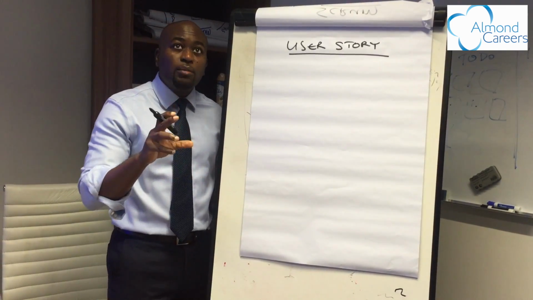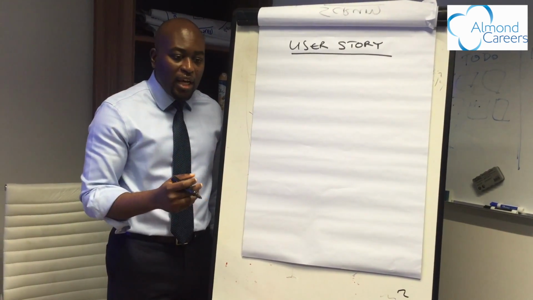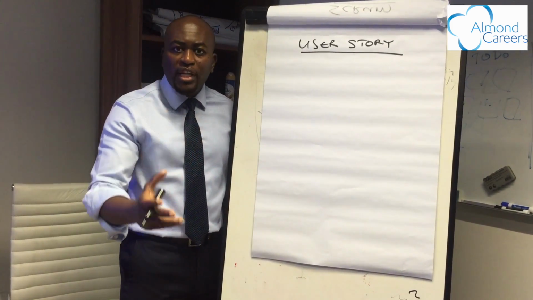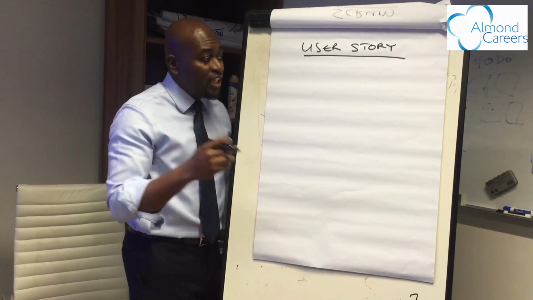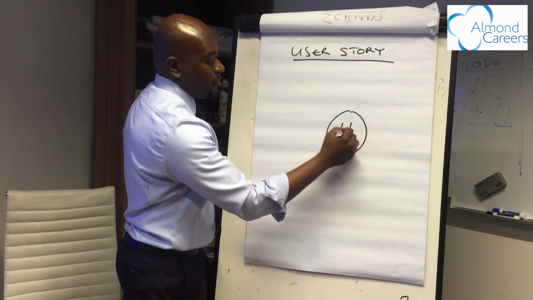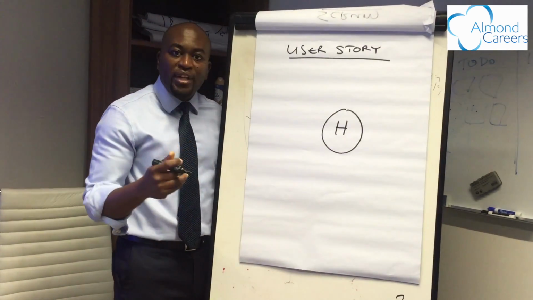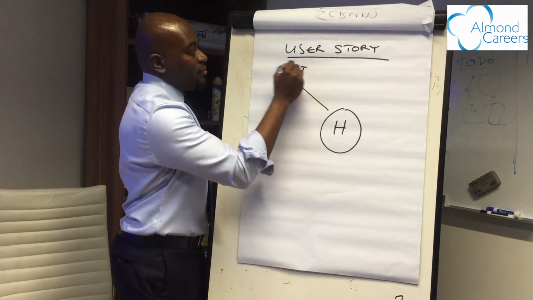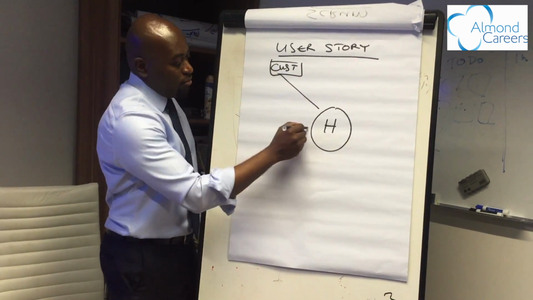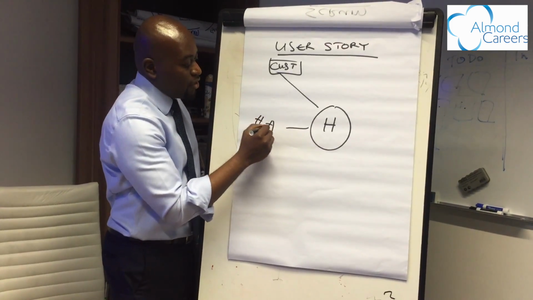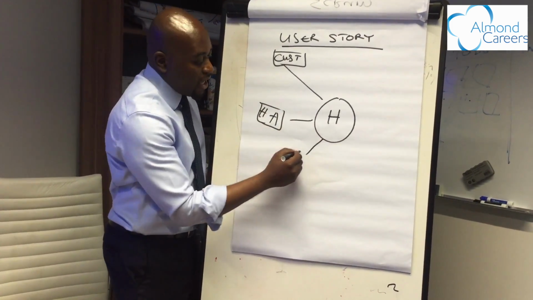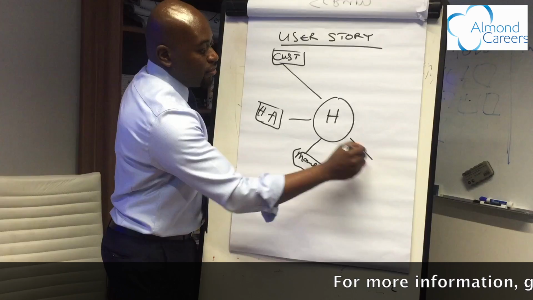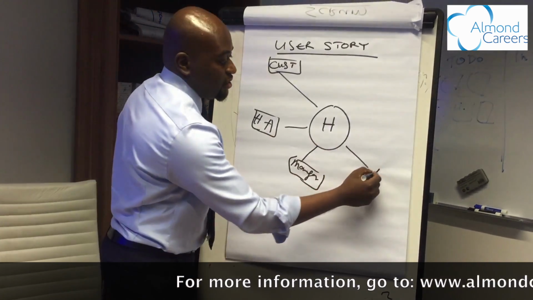So if you are building a hotel management system, for example, an application where individuals can go and book hotel rooms, cancel their orders, and all that stuff. In my head, I'll be thinking, who are the different individuals that will be using the system? For example, you have your customers. You have the hotel admin officer. You have a manager. You have, let's say, the accountant.